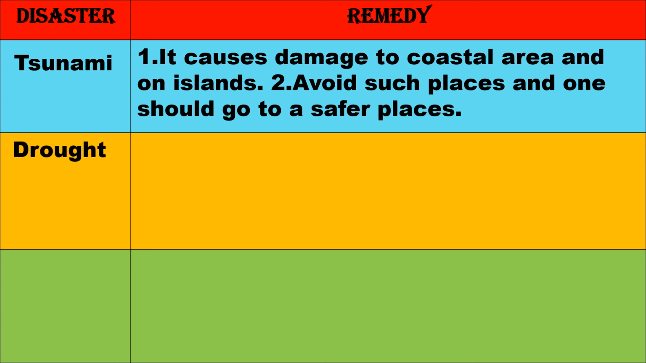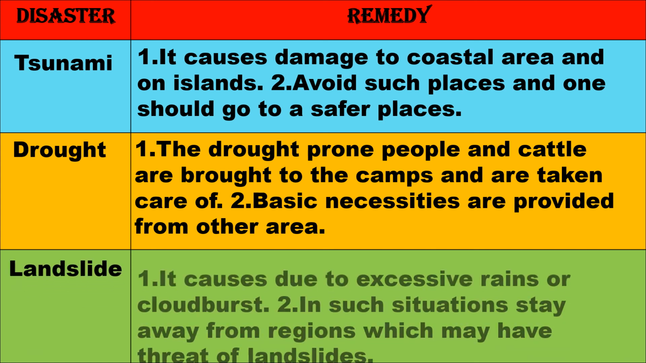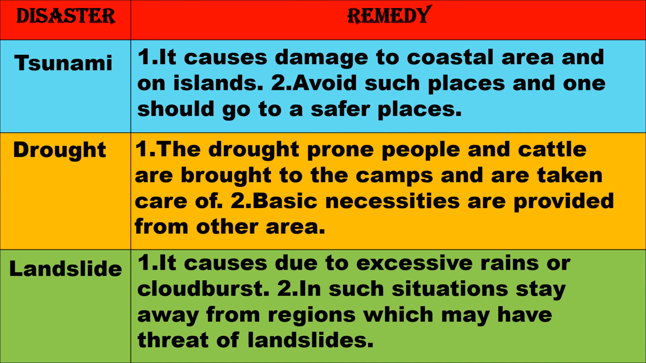Drought: The drought-prone people and cattle are brought to the camps and are taken care of. Basic necessities are provided from other areas. Landslide: It is caused by excessive rains or cloud burst. In such situations, stay away from regions which may have a threat of landslides.